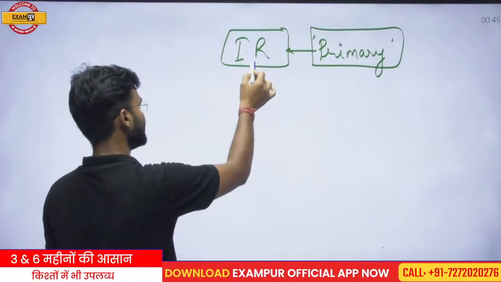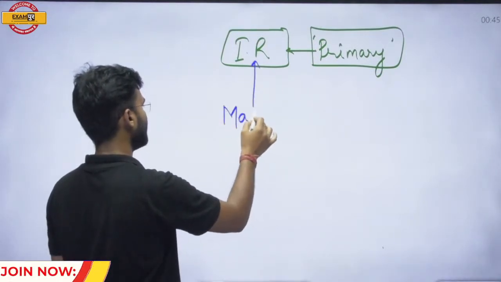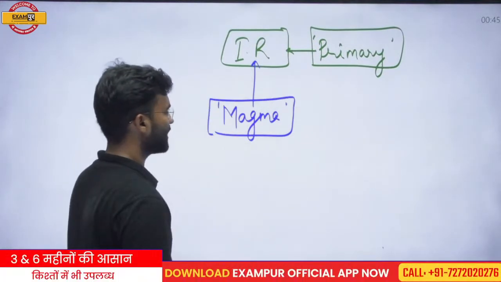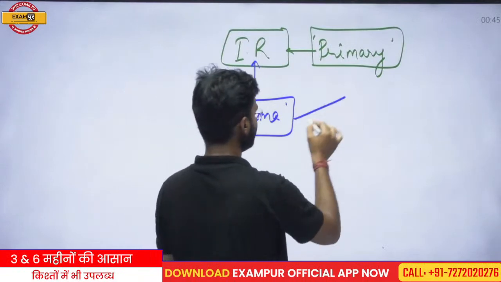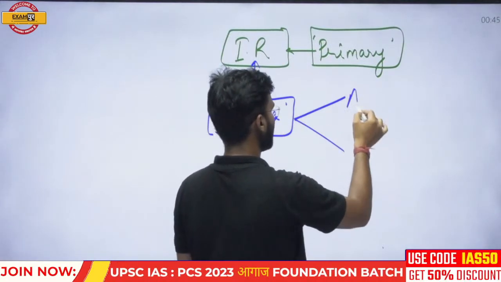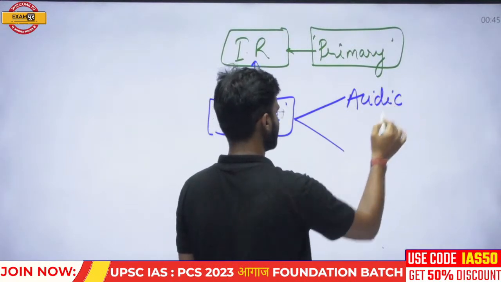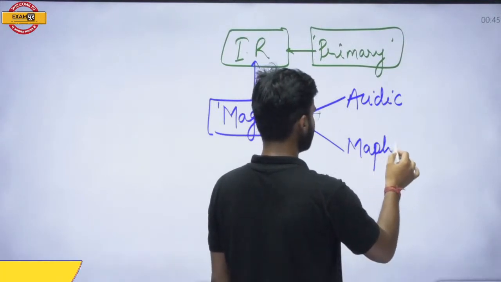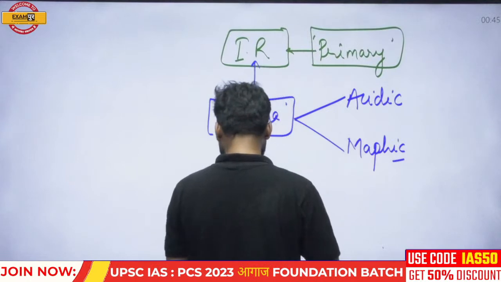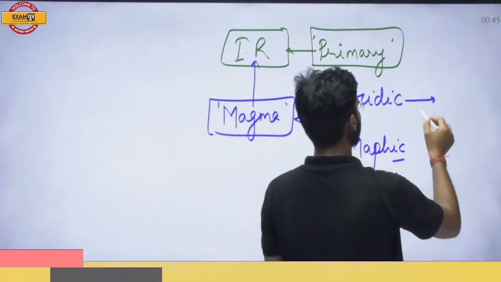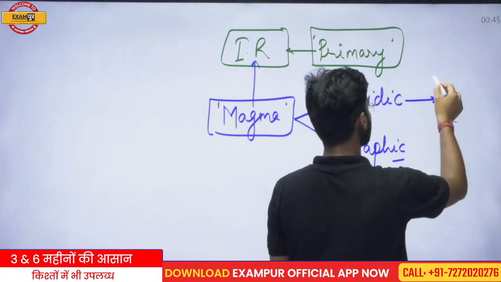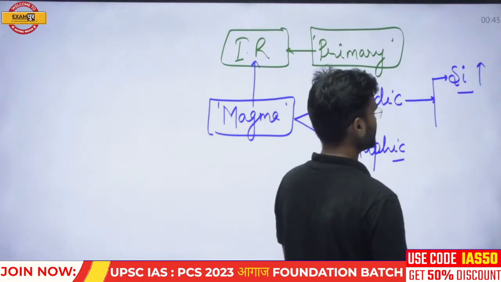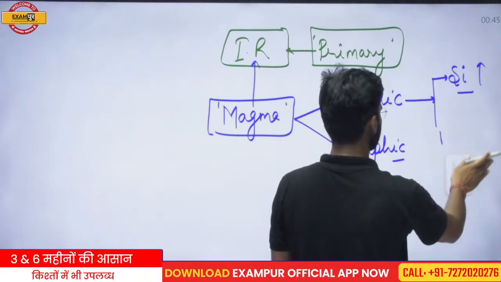Igneous rock was basically developed by the cooling of magma. And as in the previous question we have discussed, there are two types of magma on the basis of the presence of silica: acidic and mafic, or you can say basic magma. Acidic magma has more amount of silica, and silica is basically a lighter material, light in color.